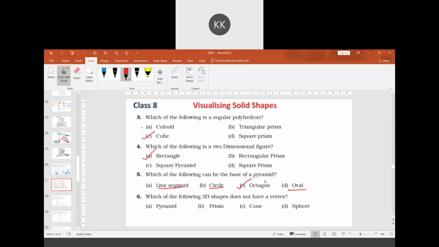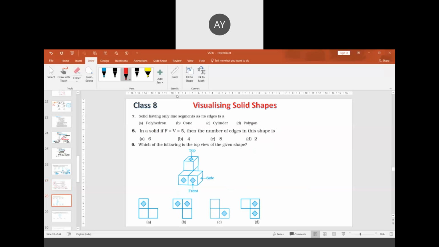Which of the following 3D shapes doesn't have a vertex? Sphere, option D. Sphere is the only figure which is not having any vertices.